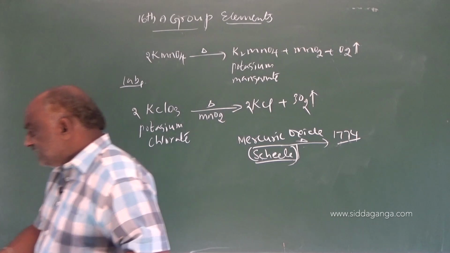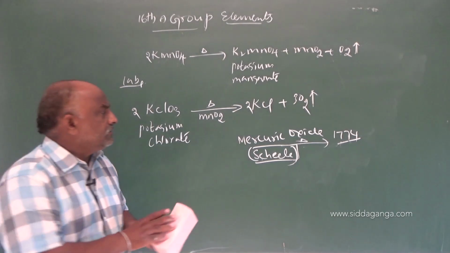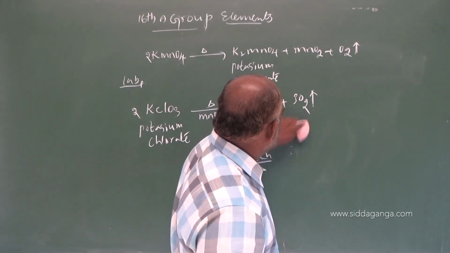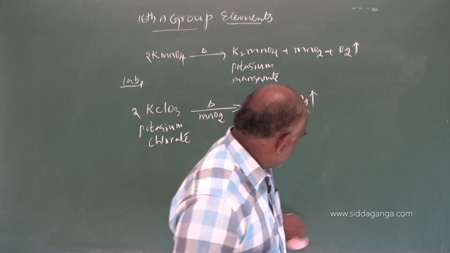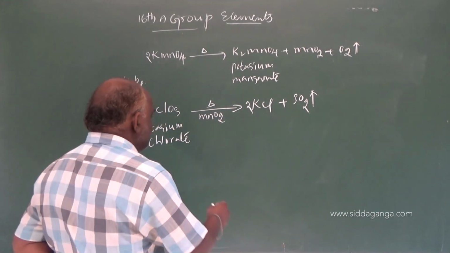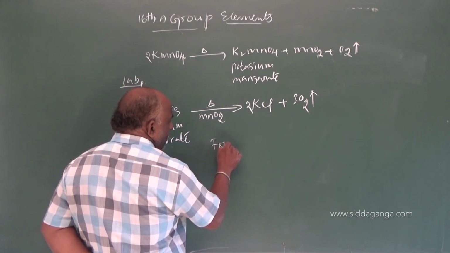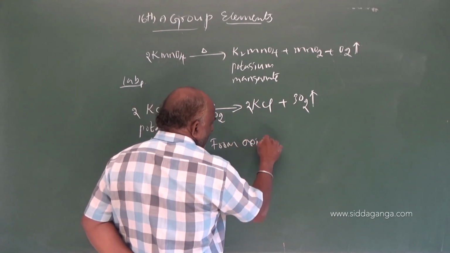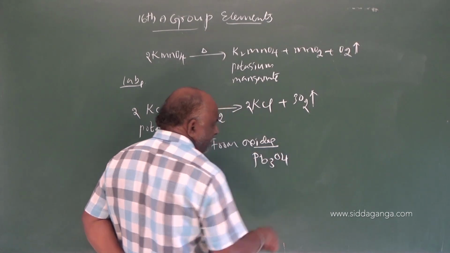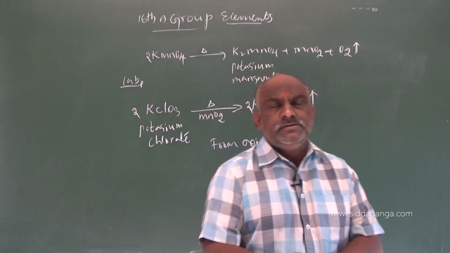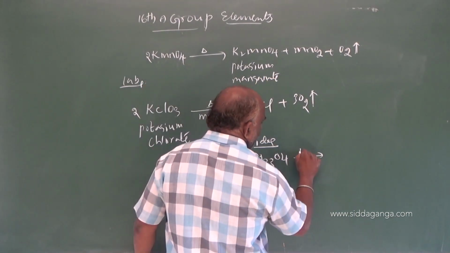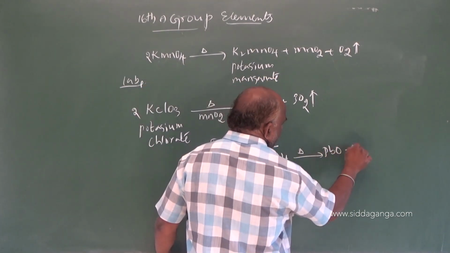And some more preparations are also there. What are some more preparations? Some rich oxides. Rich oxides means let us consider from oxides. From oxides, let us consider Pb3O4. Pb3O4 is said to be a mixed oxide, and decomposition of Pb3O4 gives rise to PbO plus O2.